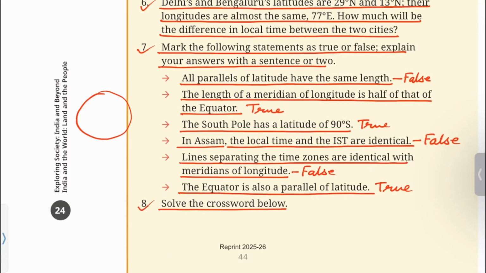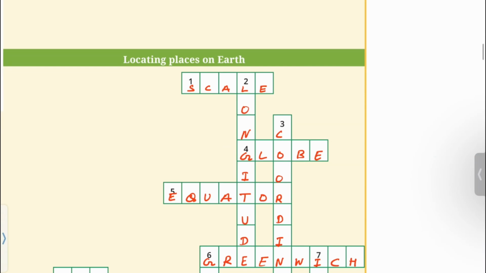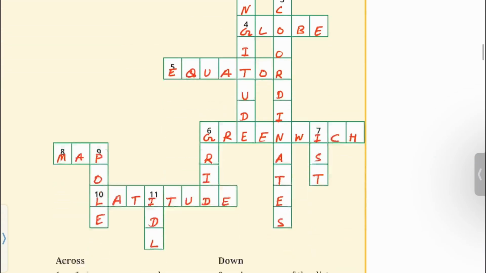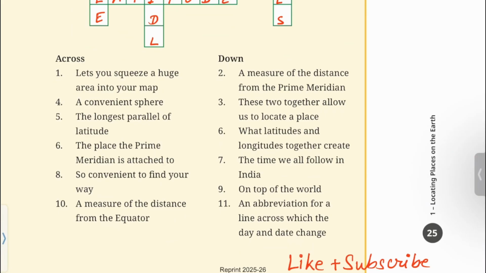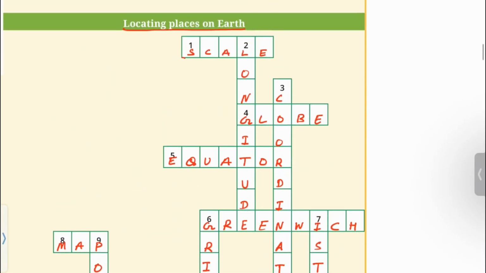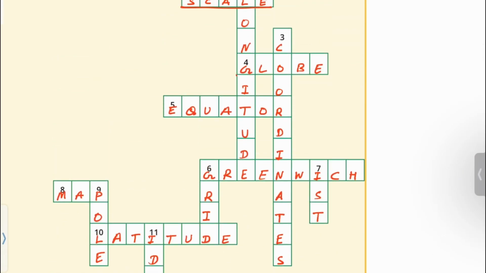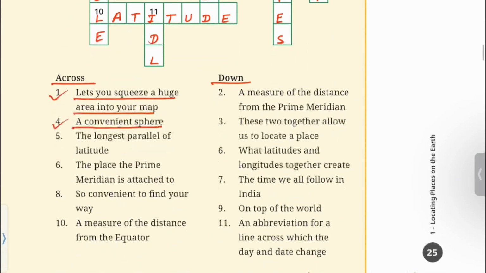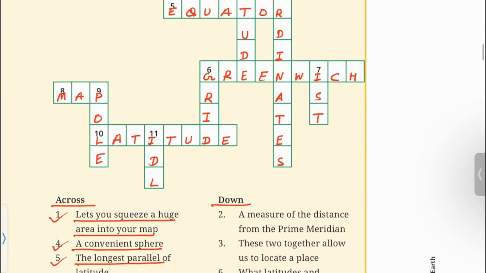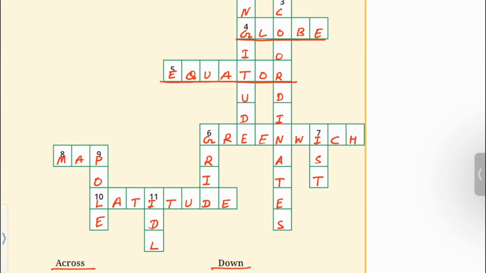8. Solve the crossword below. Locating places on earth. Directions for across and down are given here. 1. Lets you squeeze a huge area into your map. Scale. 4. A convenient sphere. Globe. 5. The longest parallel of latitude. Equator.